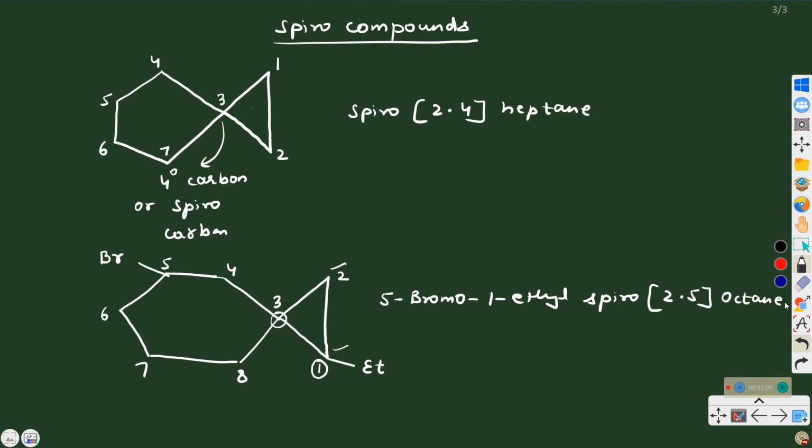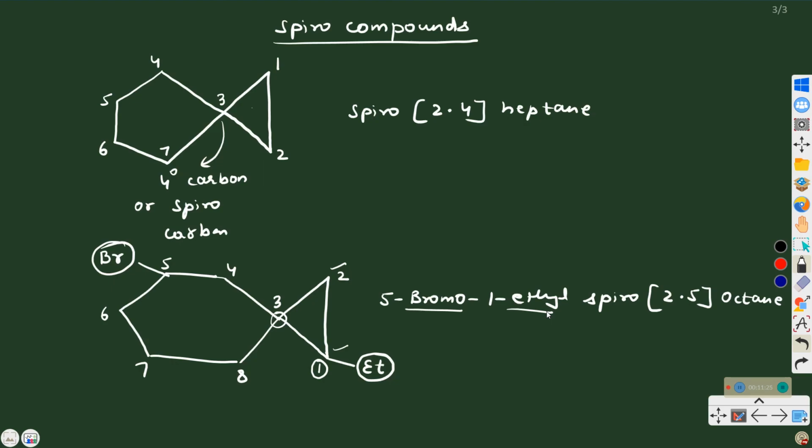So please remember, irrespective of the nature of the substituent, while numbering we do not consider the alphabetical order of the substituent, but when you name it then you follow the alphabetical order.